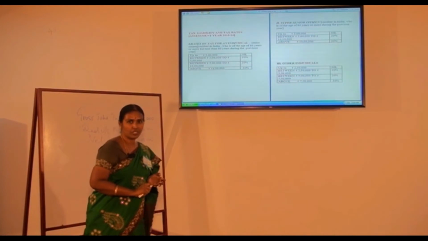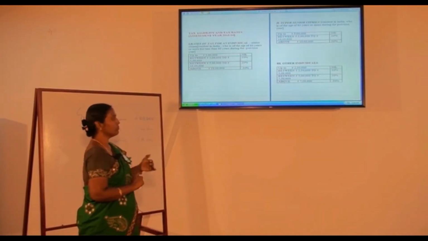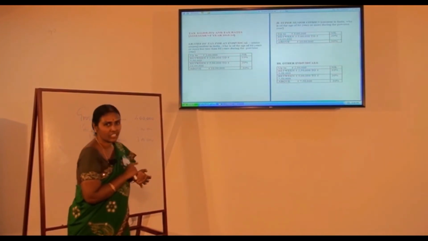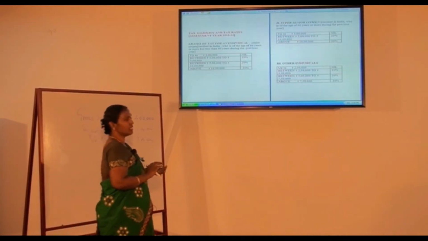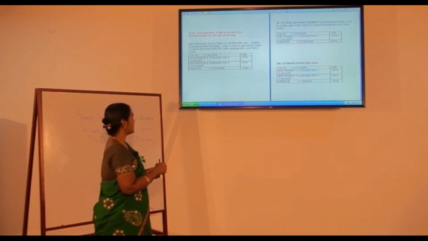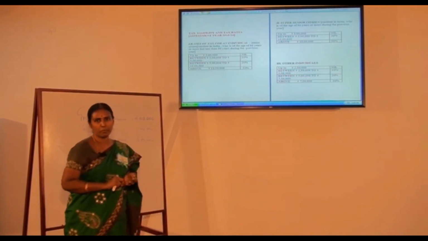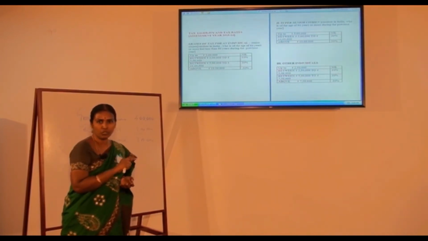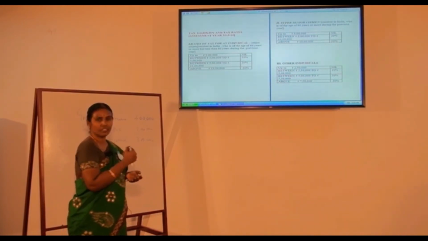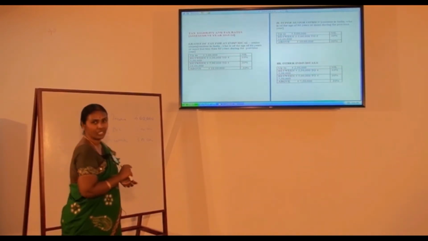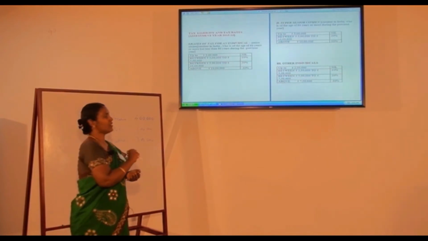Before the calculation of tax, we must go through the problem and find out which category they are in. If there is any clue about the age of the assessee, we should go accordingly. For example, from the date of birth or the age completed, if it is given in the problem, definitely you will be able to assess whether he is coming in category 1 or 2. If we have no clue about category 1 and 2, we can come to the conclusion that they are coming under the third category. So definitely you should go through the problem fully before the calculation of tax.